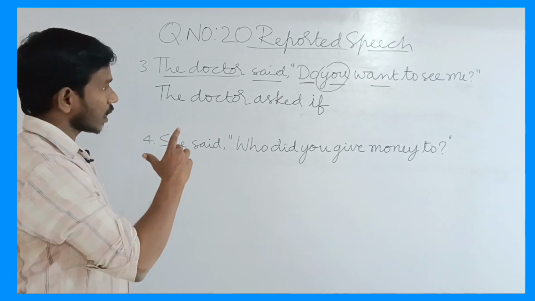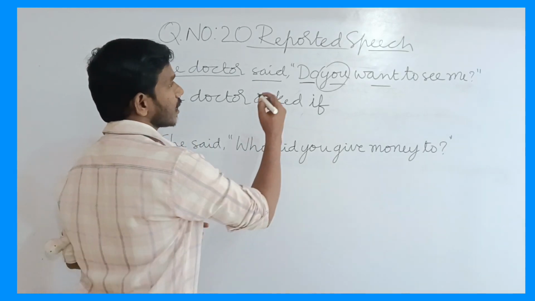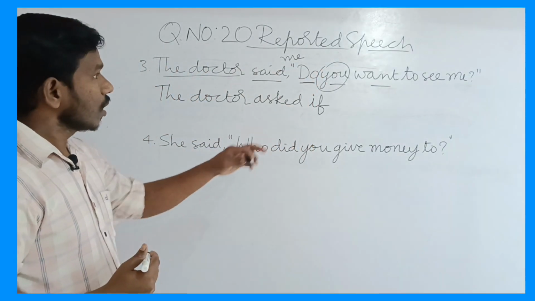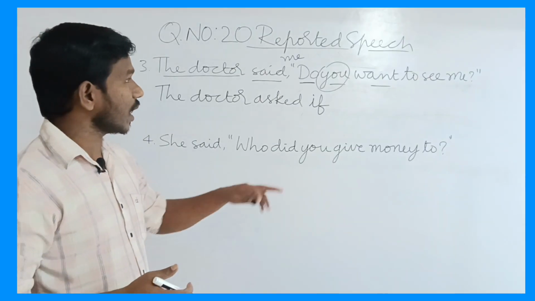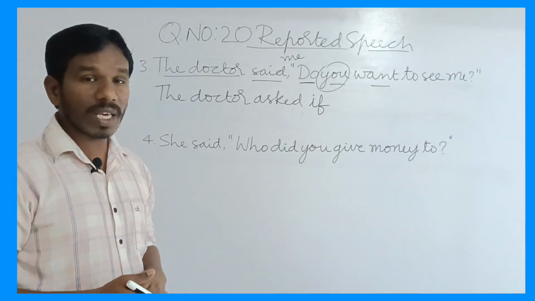So, the doctor said to me. You just imagine me is the listener here. You, that is the second person pronoun, should change according to the listener. Listener is here me. So what is the subjective form of me? I.